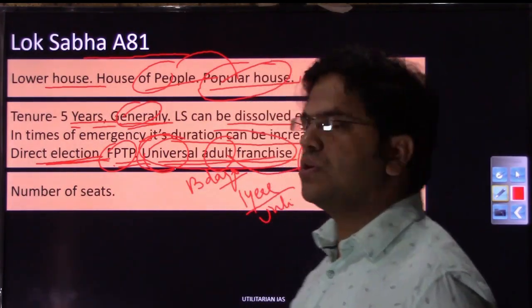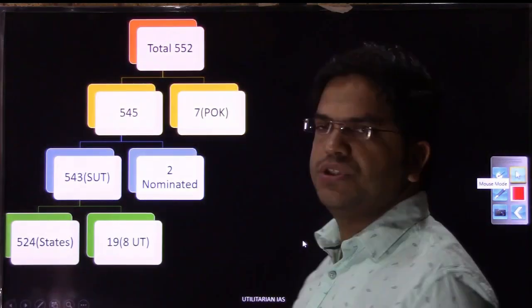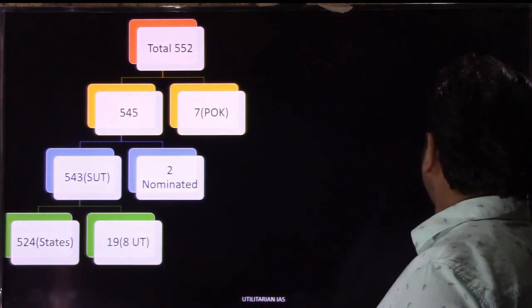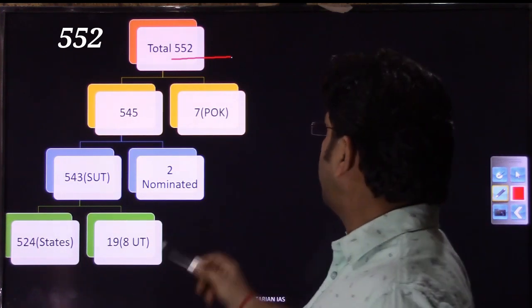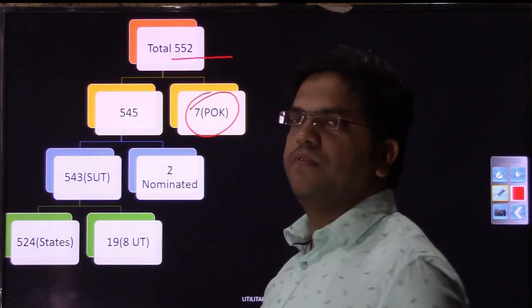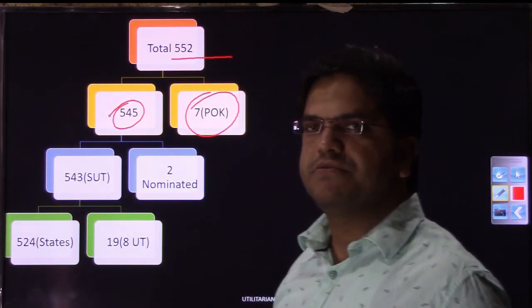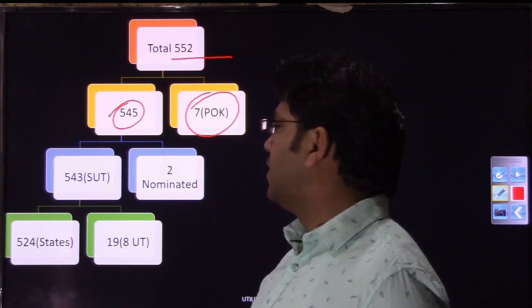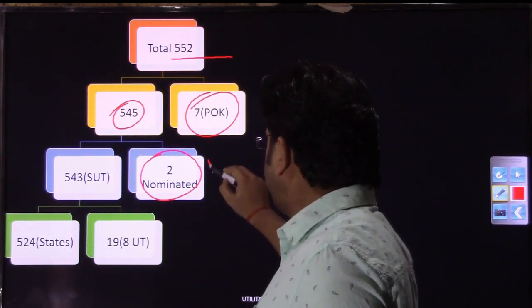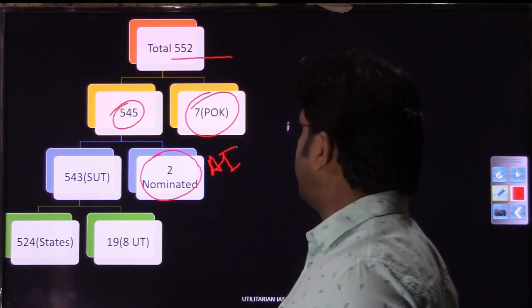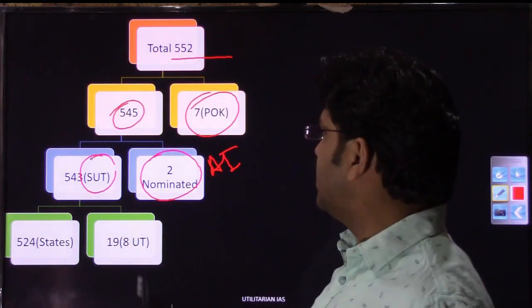As far as the composition of seats of Lok Sabha is concerned, this is how it is composed. The maximum strength of Lok Sabha can be 555. Out of these 555 seats, 7 seats have been reserved for Pakistan-occupied Kashmir. 545 is the current maximum strength of our Lok Sabha. Out of the 545, 2 members are nominated from the Anglo-Indian community, and 543 are given to states and union territories.